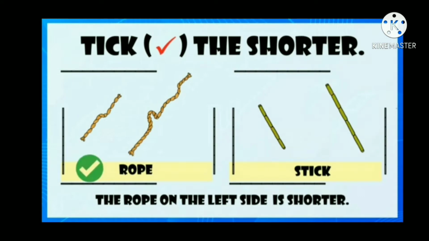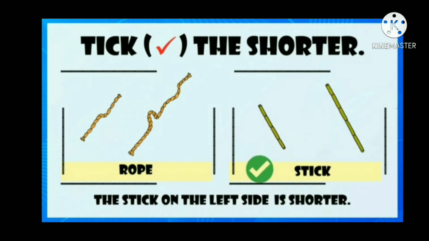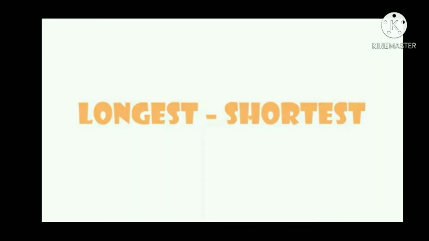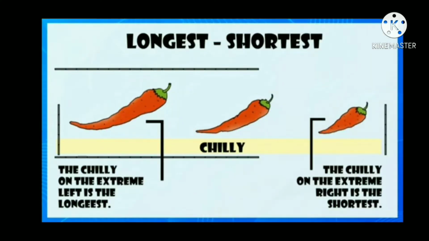Now tick the shorter object. The rope on the left side is shorter. The stick on the left side is shorter. Now we'll go for longest and shortest. The chilli on the extreme left is the longest. The chilli on the extreme right is the shortest.